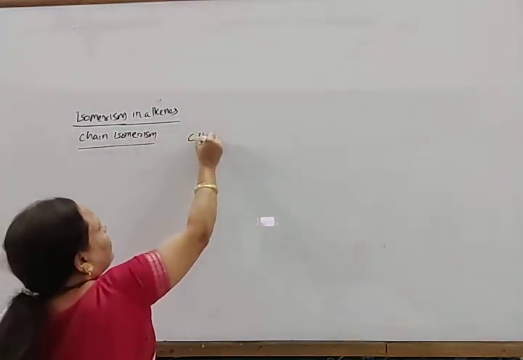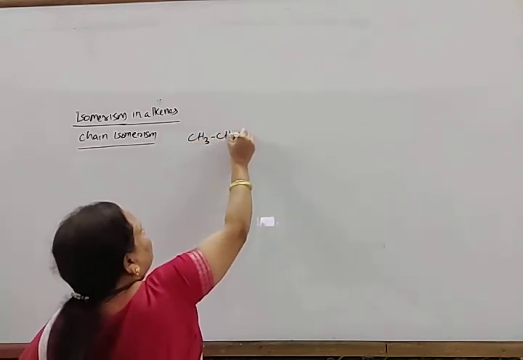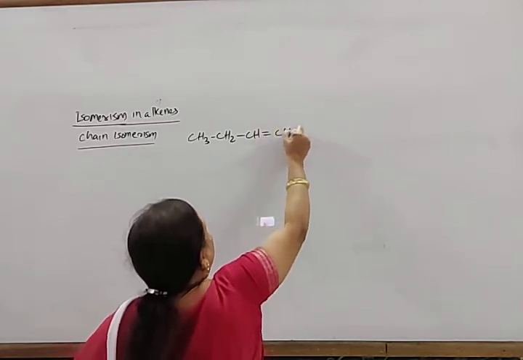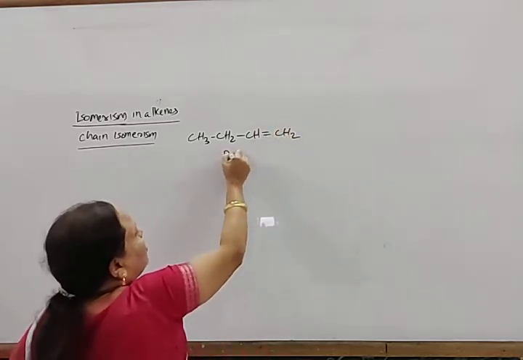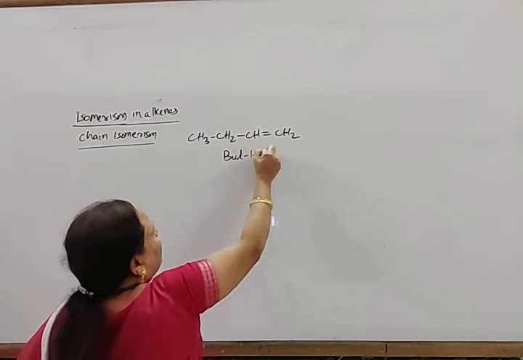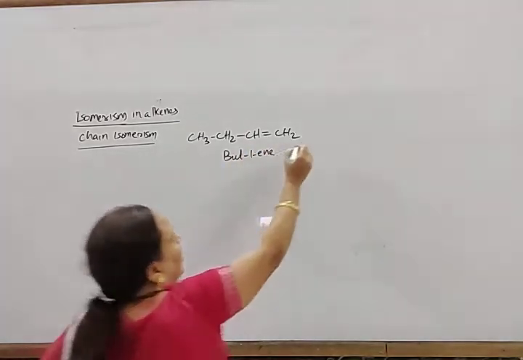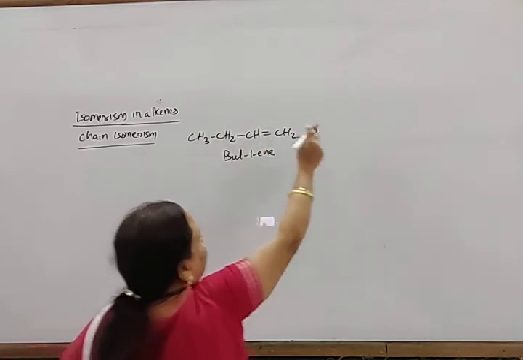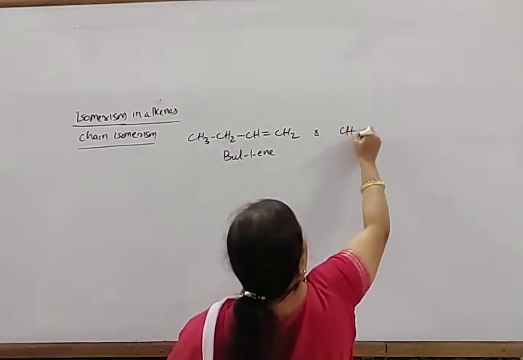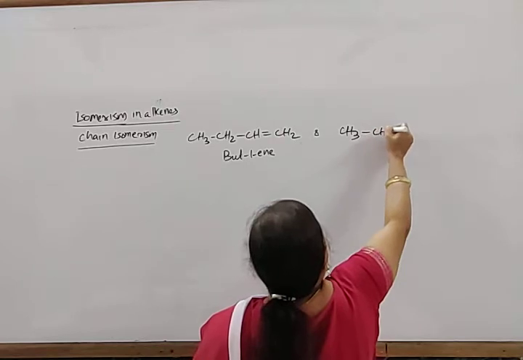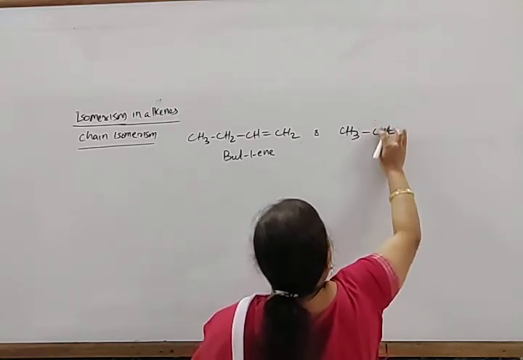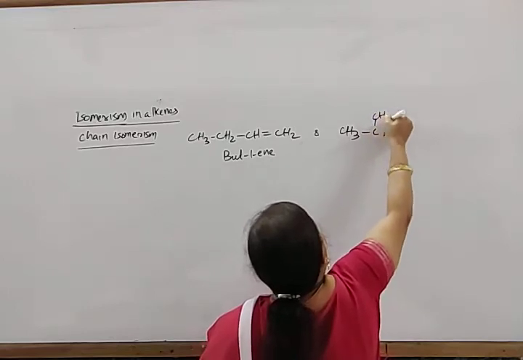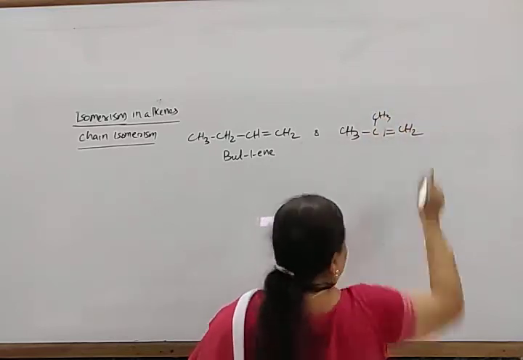For example, CH3, CH2, CH double bond CH2. This is known as but-1-ene. And if one alkyl group is shifted from here to here, it gives rise to another compound, CH3, C, CH2, with CH3 groups.